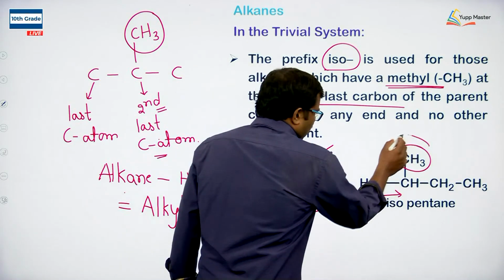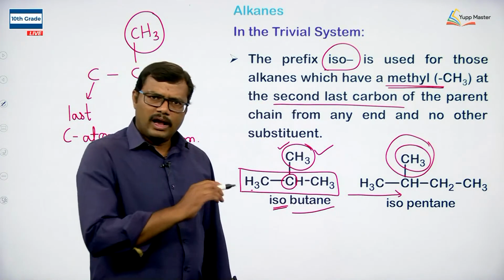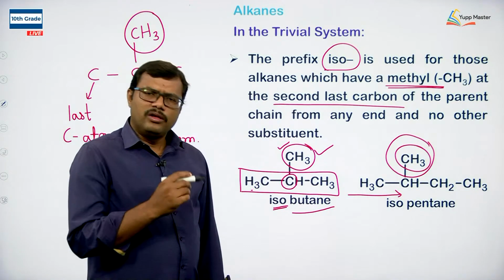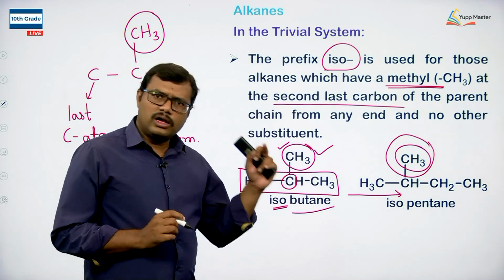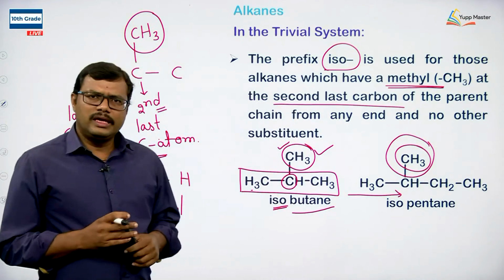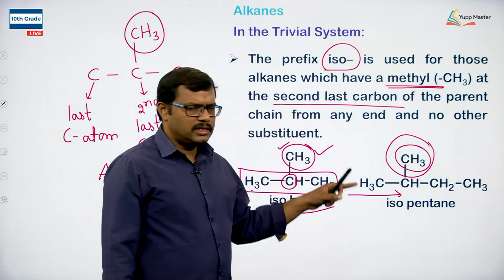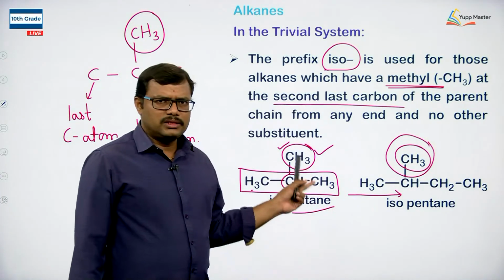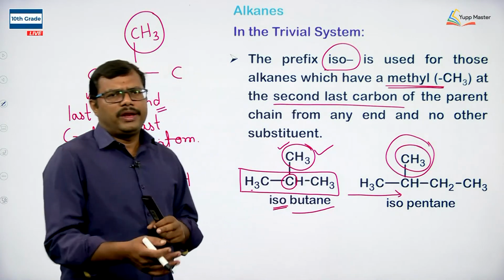So this moiety, the presence of one methyl, that is a CH3 group, on the second last carbon atom from any end of the alkane chain, and moreover no other substituents being present, that particular alkane is given the prefix iso. Since 5 carbons are present, it is called pentane, and since one methyl is present at the second last carbon, we call it isopentane.